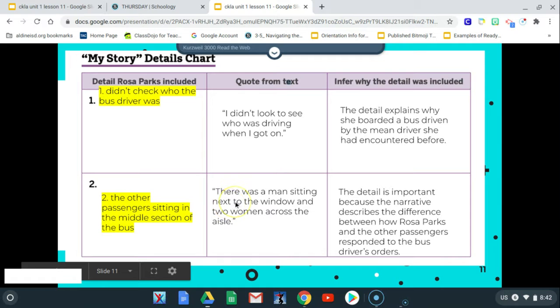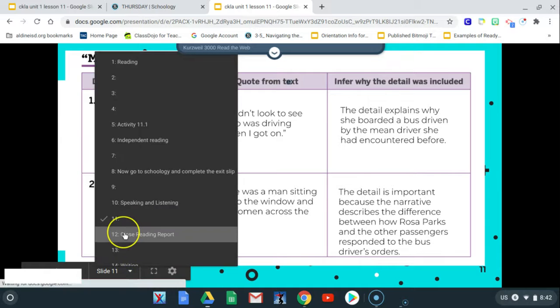So again, as I said, we're still continuing the details chart that you used with Miss Puentes, and we're going to go over the details, just the details. This section. You're only going to need this section of the chart to complete your close reading report on the next slide. So let's take a look at that.